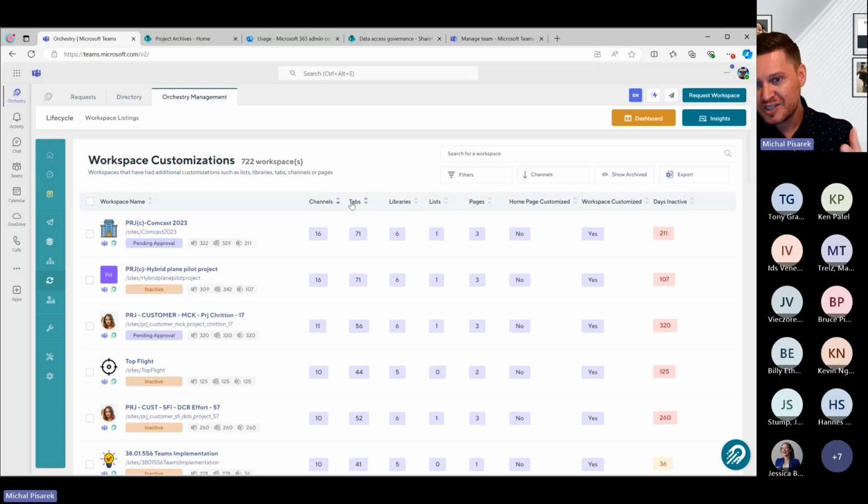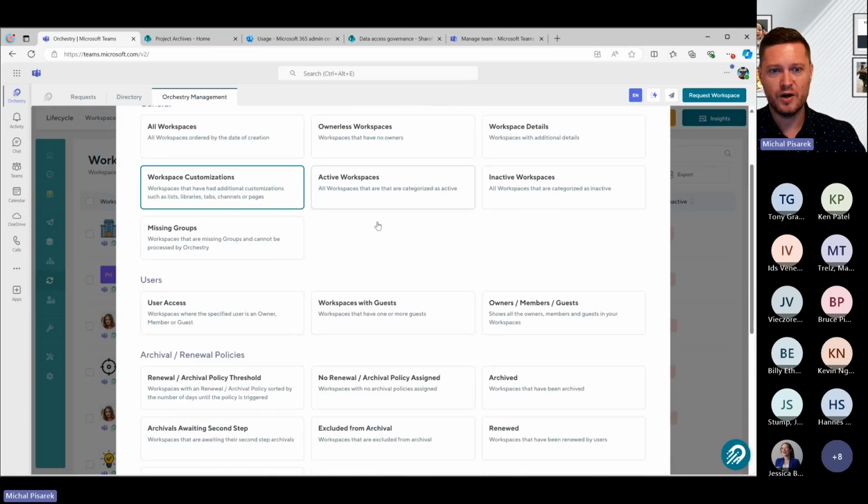Are they adding additional tabs or lists or libraries or pages, right? It helps you to understand, are people just deploying Teams and SharePoint sites and not using anything else, not using lists, not using extra channels, not using extra tabs? Or are they actually adding these customizations on? And we know with our customers in particular, if you have these really beautiful customized templates for particular business needs, you're going to get much more bang for the buck there as well.